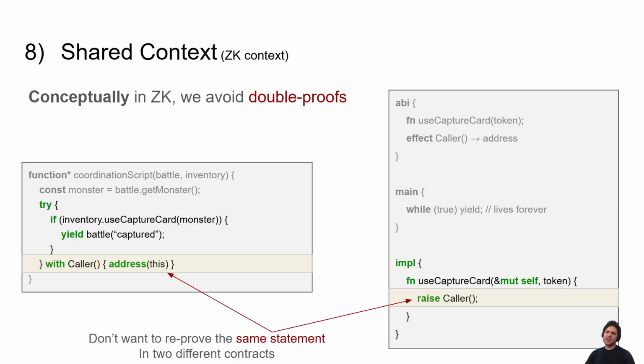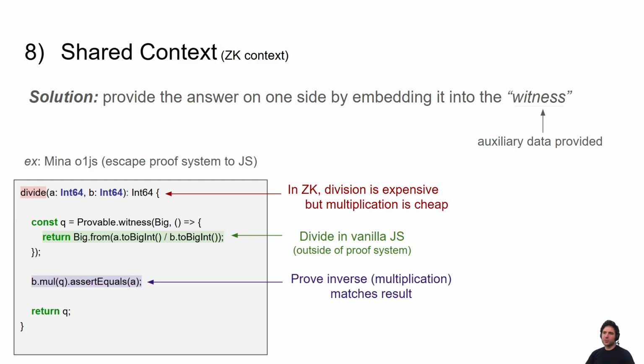There's some note about ZK, specifically about avoiding double proofs. If you don't know about ZK, you don't have to think about this too much. I basically want to avoid proving the same thing twice. The key thing is that in ZK solutions, we can think of this as embedding the answer of one side as a witness in the other. And you can see this technique being used fairly often in different ZK systems.